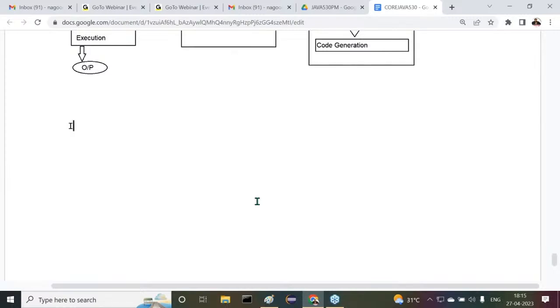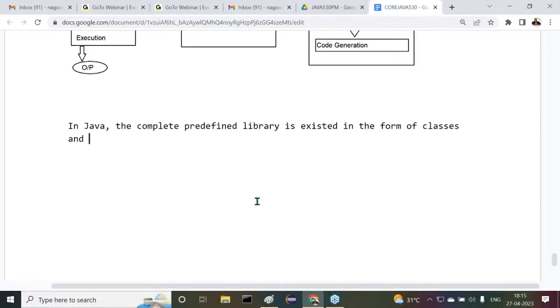Now try to understand it. First of all, tell me, in C and C++, the complete predefined library exists in the form of header files or not? But in Java, the complete predefined library exists in the form of classes and interfaces in packages.